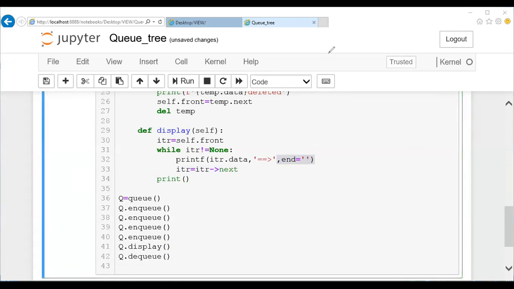No particular element is possible here. Only at the front. This is what I told you. Only at the front, not at a particular position. In a queue we can't remove the person in between. Only at the front it can be done. That is the rule of a queue. Insertions can be done only at the rear and deletion can be done only at the front.